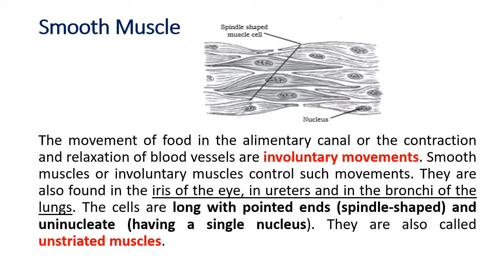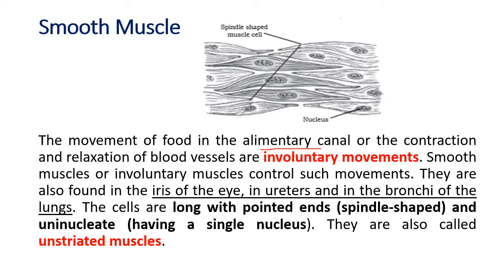Then we have the smooth muscle. Okay. Now where is the smooth muscle? The striated muscle was voluntary, under our direct will, meaning we can control the movement of that muscle. But the smooth muscle is for the movement of food in the alimentary canal. Do you know what is the alimentary canal? It starts from the mouth. It is the tube through which the food actually passes. So you start from the mouth, then the esophagus, that is the food pipe, the stomach, the small intestine, large intestine, rectum and the anus. This whole path is called the alimentary canal because food actually moves through here.